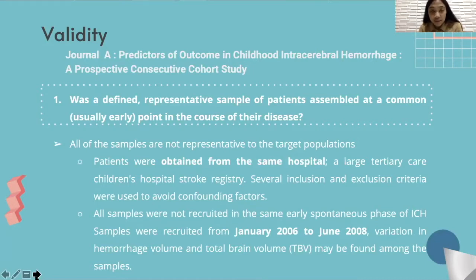Based on this study, the samples are not representative of the target population, nor recruited in the same phases. This is due to the samples being obtained from the same hospital, which is a large tertiary care children's hospital stroke registry, and were not chosen randomly. All the patients were obtained from January 2006 until June 2008. Therefore, variation in hemorrhage and total brain volume may be found among the samples. Next.